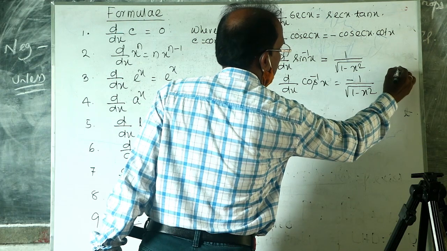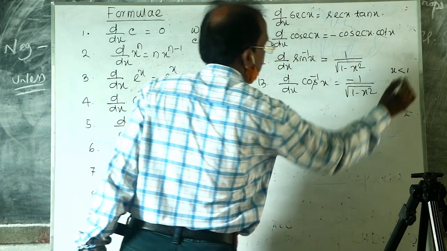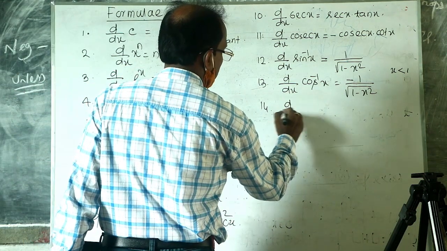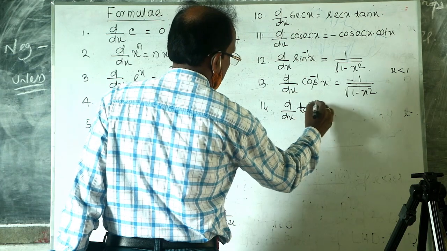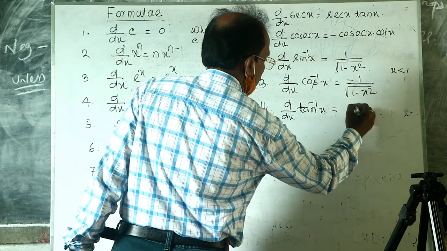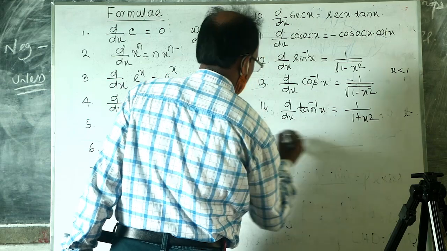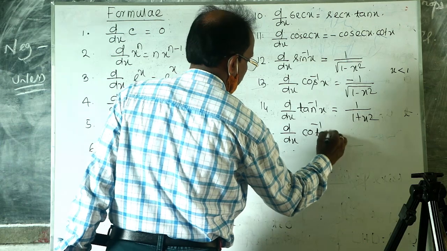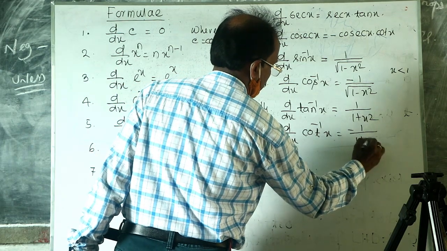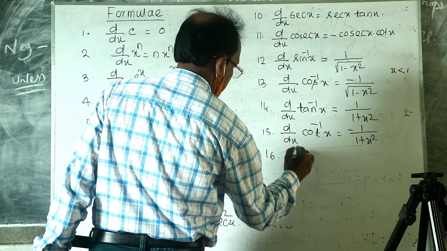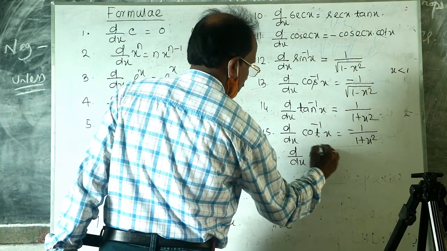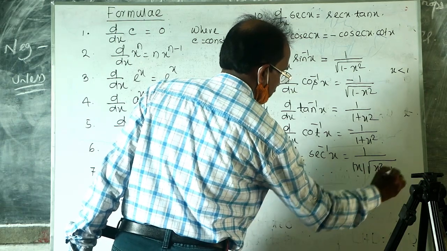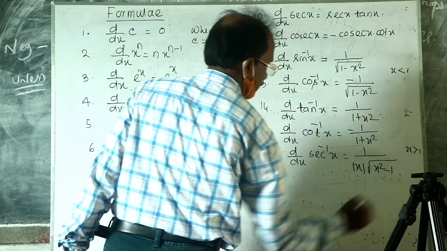where x modulus is less than 1. Derivative of tan inverse x is equal to 1 by 1 plus x square, and the derivative of cot inverse x is equal to minus 1 by 1 plus x square, and the derivative of sec inverse x is equal to 1 by x modulus into root over of x square minus 1, where x is greater than 1.